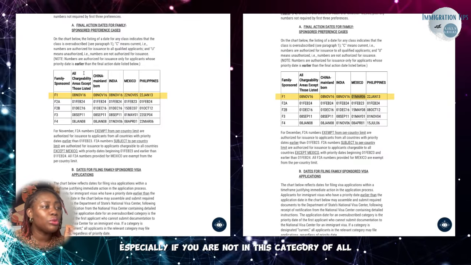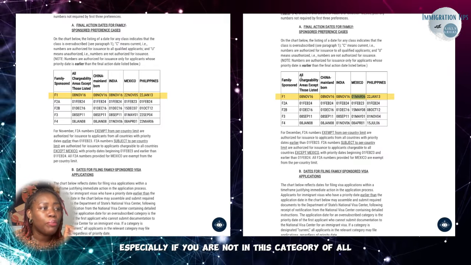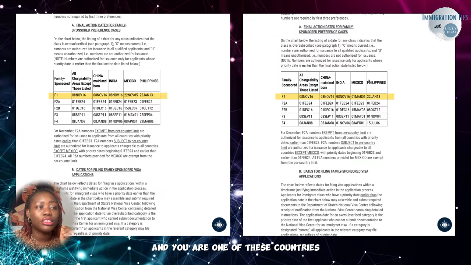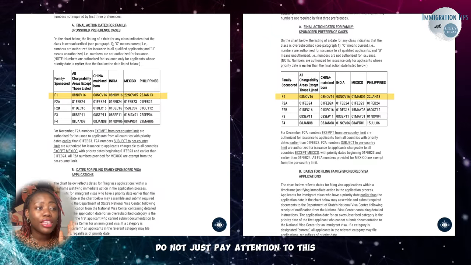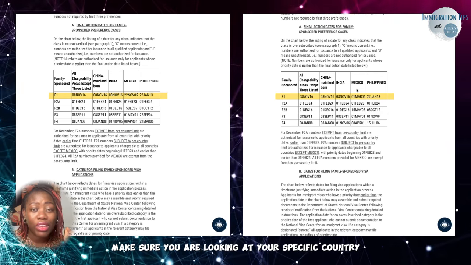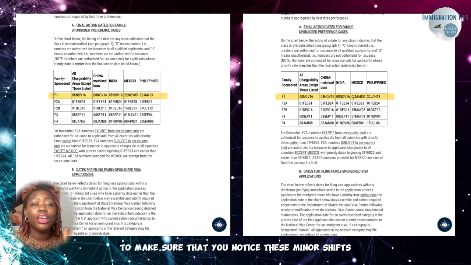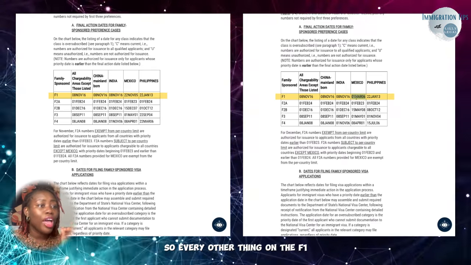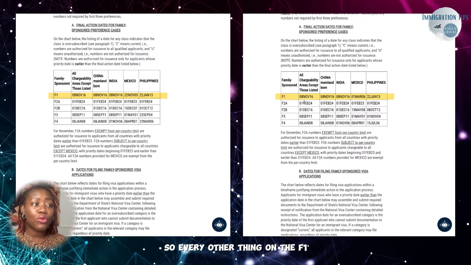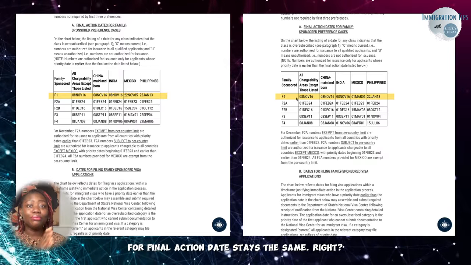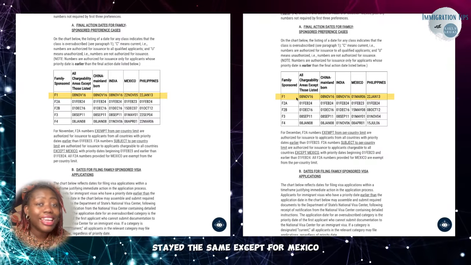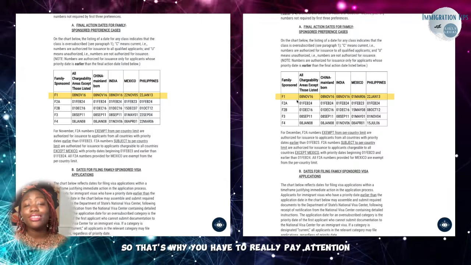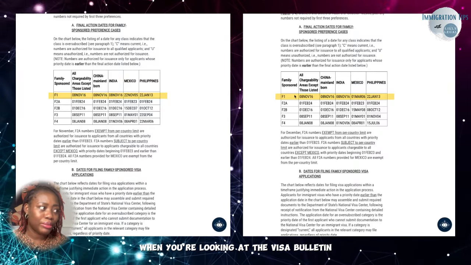So that's why you need to pay attention to the Visa Bulletin, especially if you are not in this category of all chargeability areas, right? If you're not in this category and you are one of these countries, do not just pay attention to this. Make sure you are looking at your specific country to make sure that you notice these minor shifts. So every other thing on the F1 for final action date stays the same. It stayed the same except for Mexico. So that's why you have to really pay attention when you're looking at the Visa Bulletin.